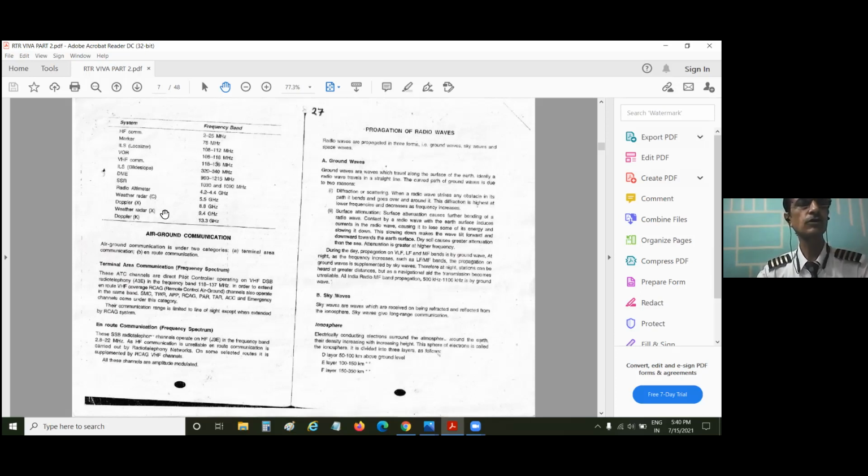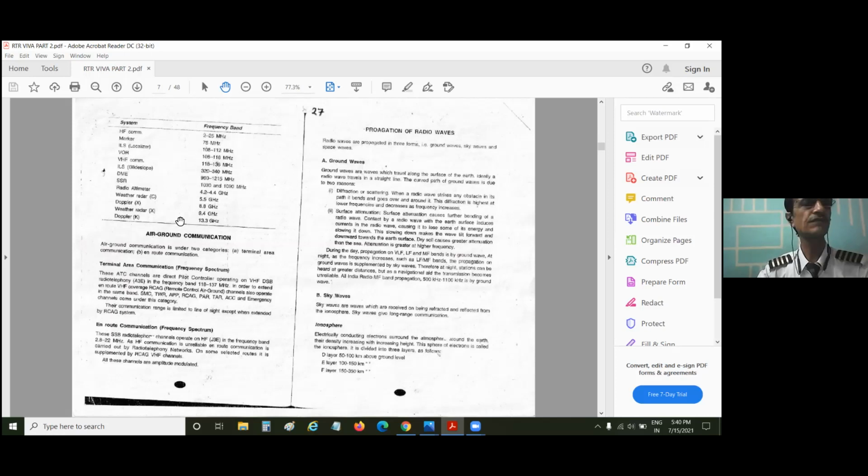When I'm talking about modulation, I'll tell you differently. For the present, what you must remember is there are two frequency bands: audio frequency and radio frequency. Audio is what we can hear, radio is what we cannot hear. What we can hear, we use normally for day-to-day communication, and what we cannot hear, we use for navigation purposes.